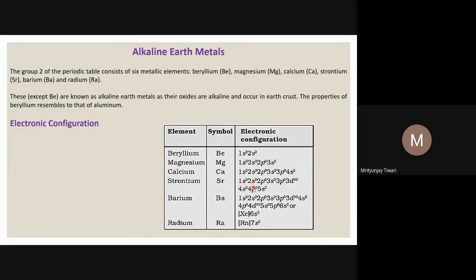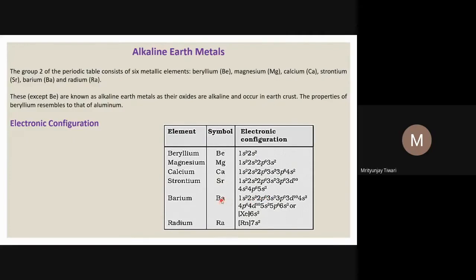So for strontium, you see it is up to 3d here. This is krypton. So after the electronic configuration of krypton, then 5s2. In the case of calcium, it's argon, 4s2. In the case of barium, it is xenon, then 6s2. And see here it is written: xenon 6s2, or you can write the entire thing up to 5p6, 6s2 according to Aufbau's principle, that we know, how one can write the electronic configuration. If you know the atomic number, then you can easily write the electronic configuration as well.